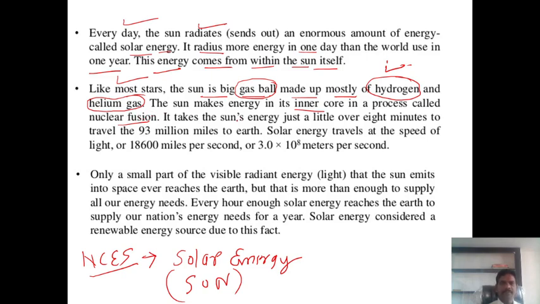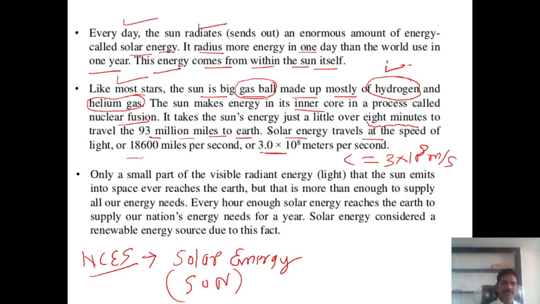Yes or no? Yes. And it takes the sun's energy just a little over 8 minutes to travel the 93 million miles to the earth. How much time is required? We know that, 8 minutes. The solar energy travels at the speed of light. And what is the speed of light? 3 into 10 to the power 8 meter per second. We cannot imagine this huge speed of light. That's why the huge distance of 93 million miles is covered in just 8 minutes.